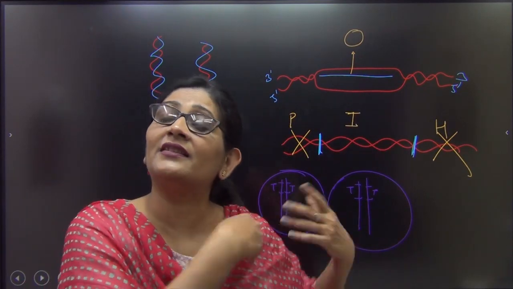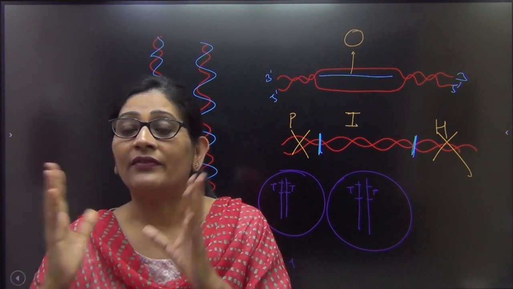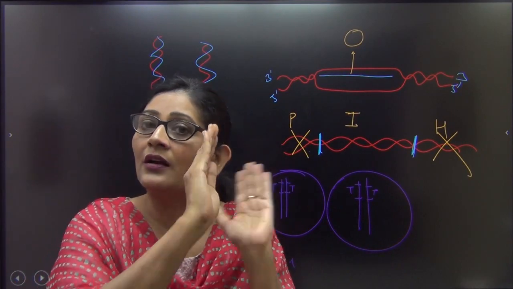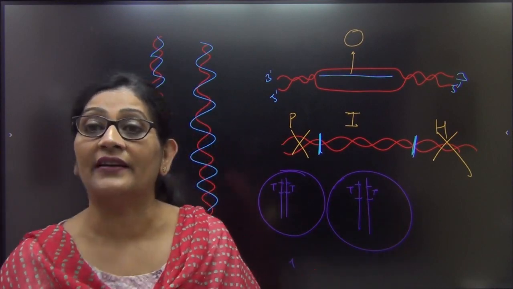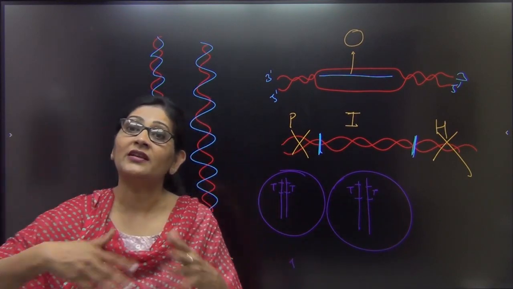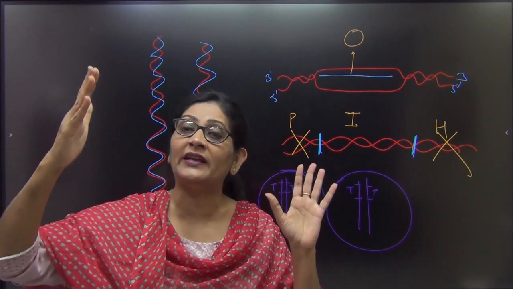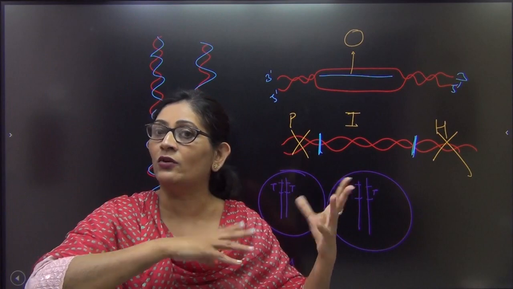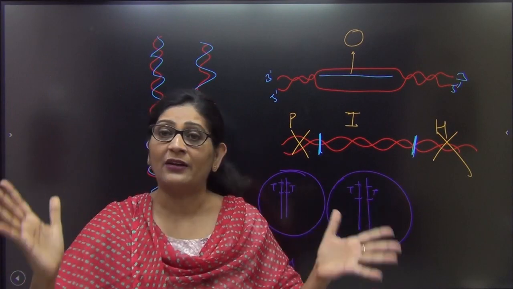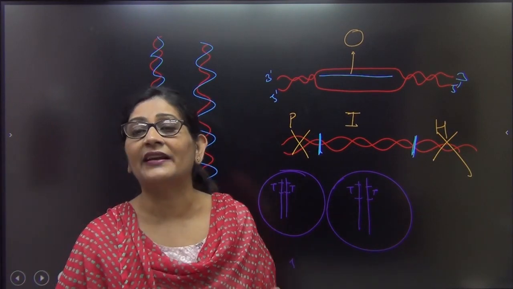If it is your hand, another set. If your eye, another set. This is how, not in all the cells does the entire DNA form its RNA, because that would be criminal. All the cells of your body would have all the proteins and there would be chaos. Eye would have ear also, and ear would have eye also. Stomach would have liver also. That would be chaos. So that is why we decided that.